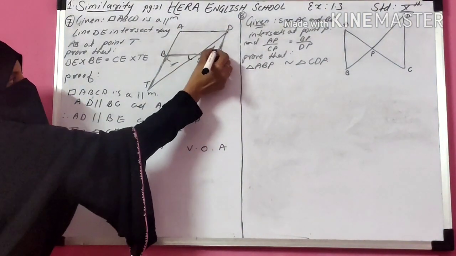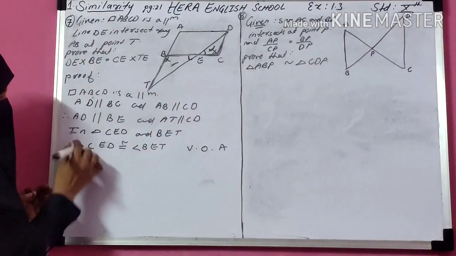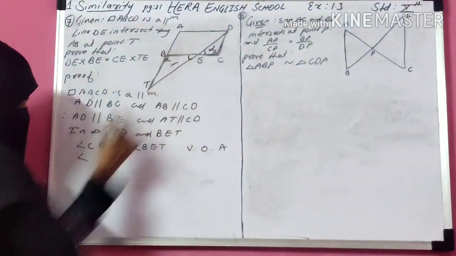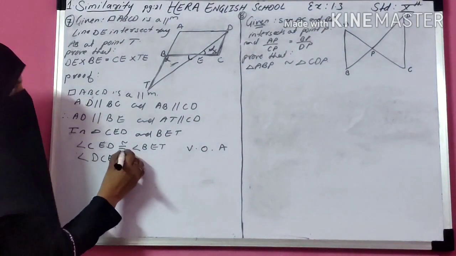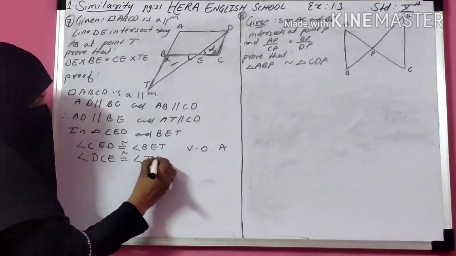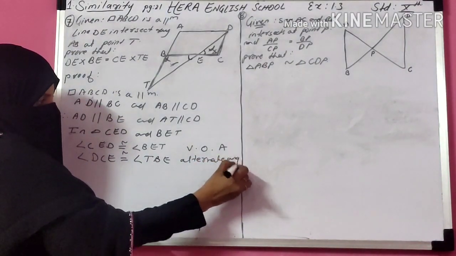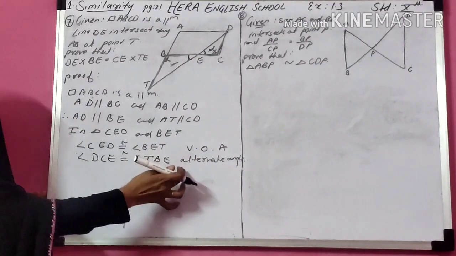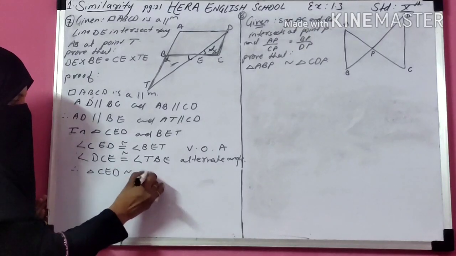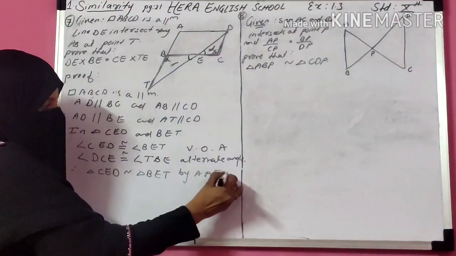So write angle DCE is congruent to angle ABE. Alternate angles. So one is vertically opposite angle, one is alternate angle. Therefore, triangle CED is similar to triangle BEA by AA test of similarity.